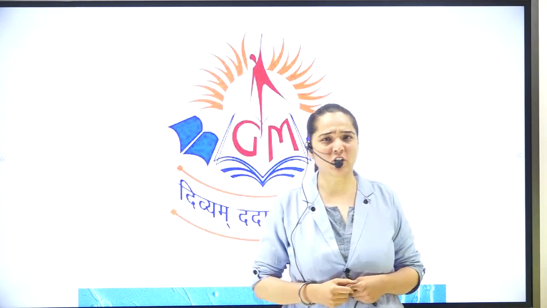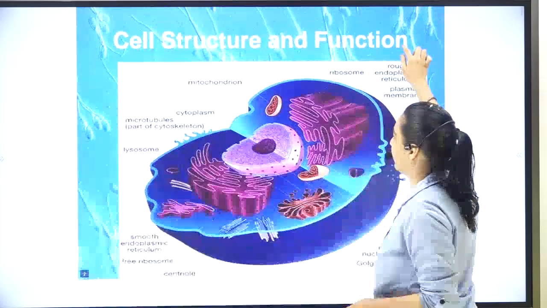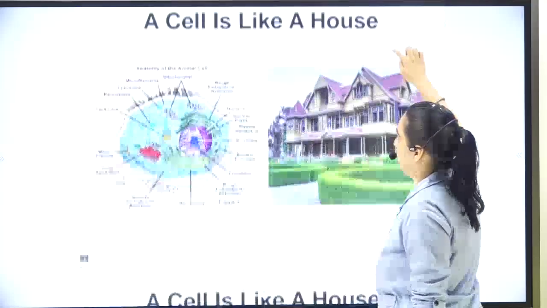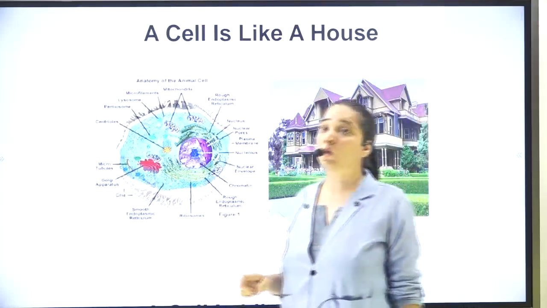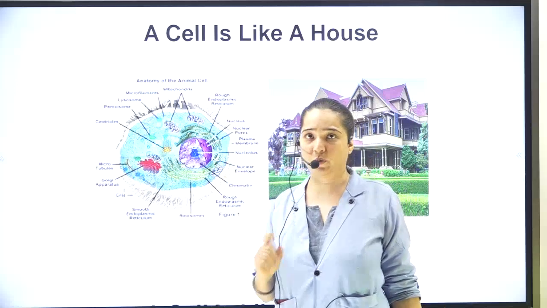Now, try to recall which lesson we are doing. We are doing the lesson which is cell, structure, and function. Here is the animal cell. Now, let us have a quick recap of whatever part we have done. We are going to move very quickly.